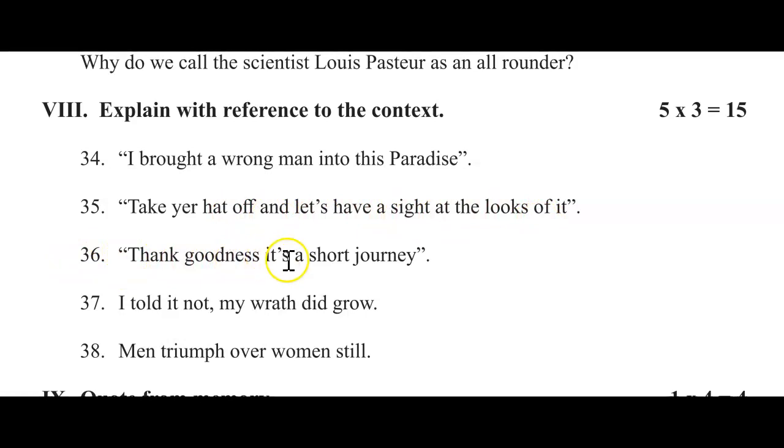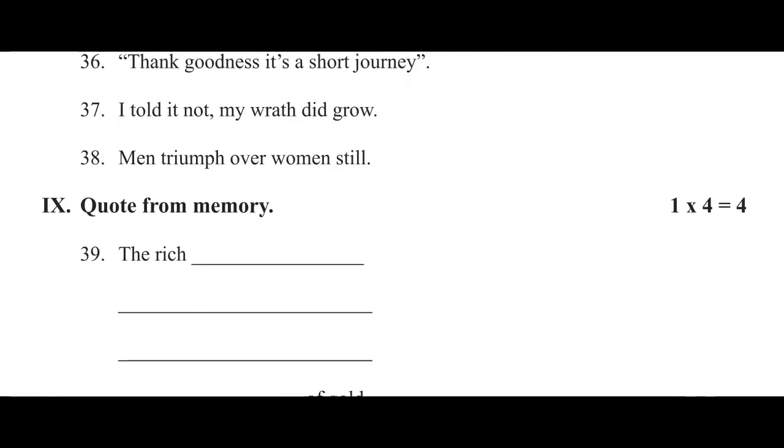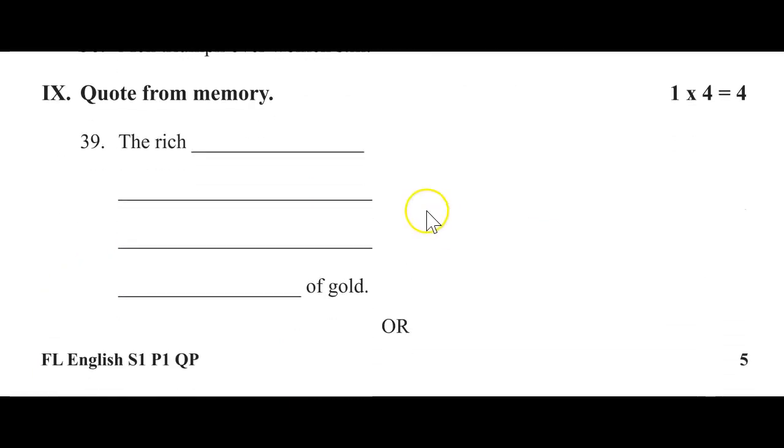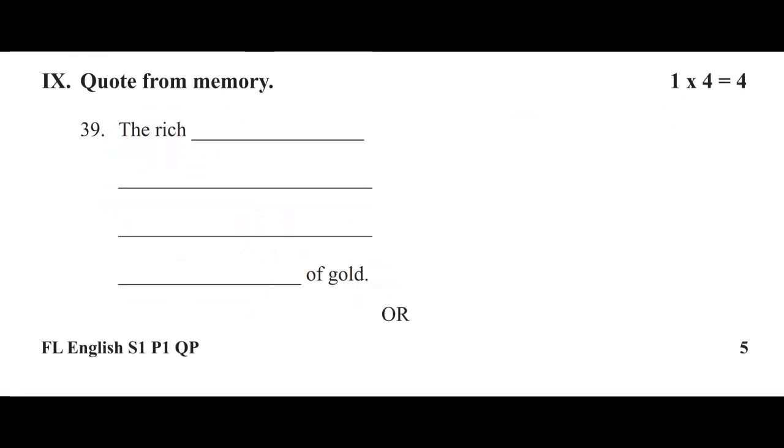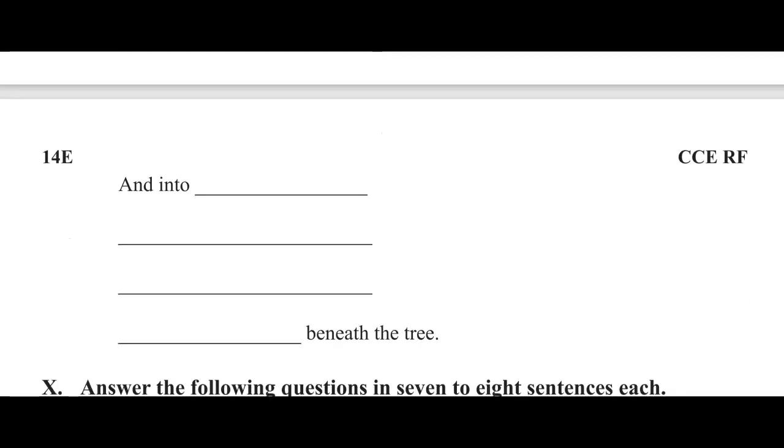36. Thank goodness it's a short journey. 37. I told it not, my wrath did grow. 38. Men triumph over women still. 9th main, quote from memory. This is the poem. As you can see here, there are 2 paragraphs given. You have to answer any one. Each carries 4 marks. This is one and this is one more.